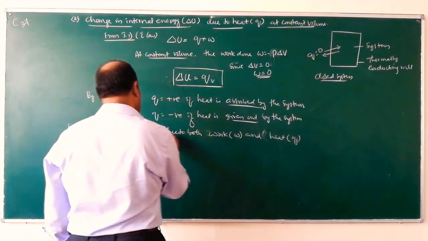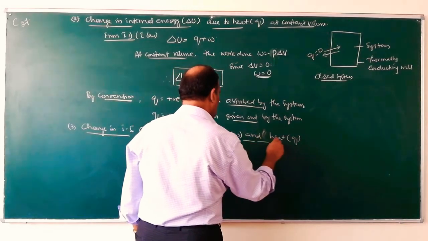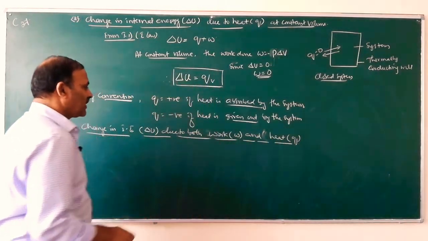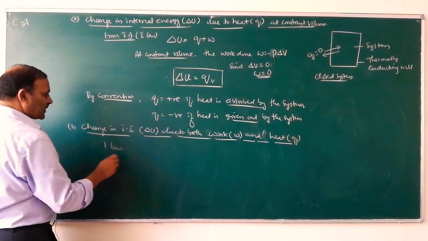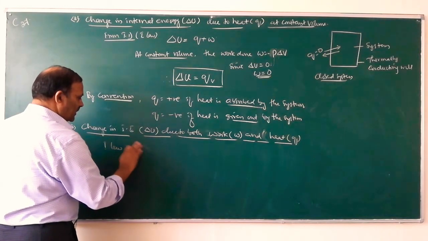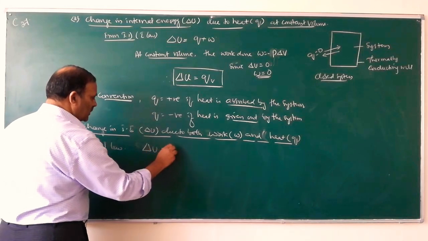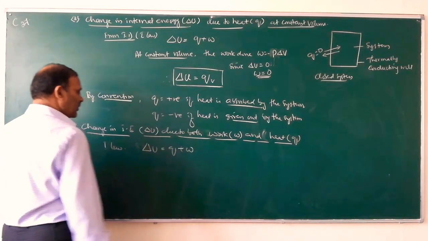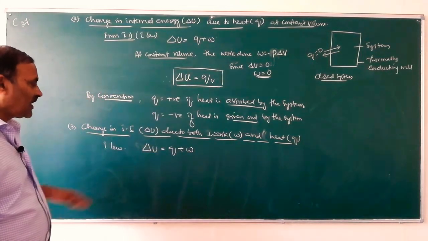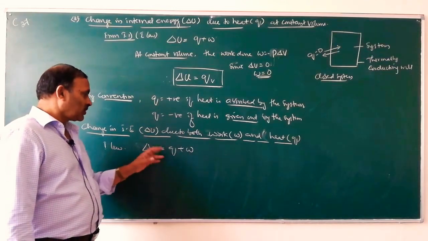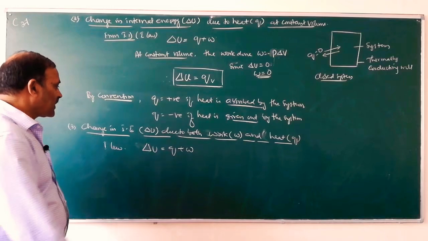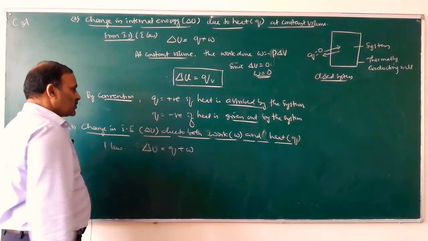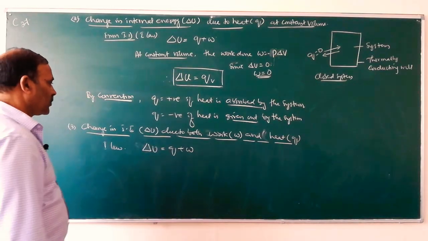So the change in internal energy due to both work and heat is given by the first law of thermodynamics. Delta U is equal to Q plus W. So if internal energy changes due to both heat and work, then change in internal energy is given by delta U is equal to Q plus W.